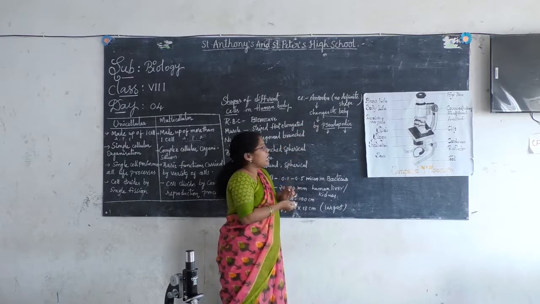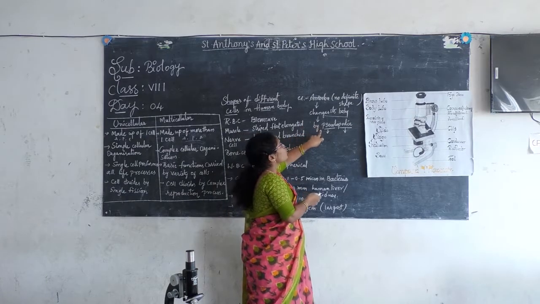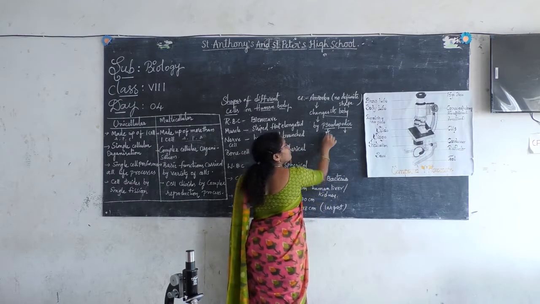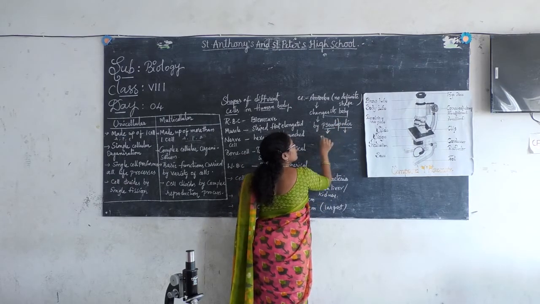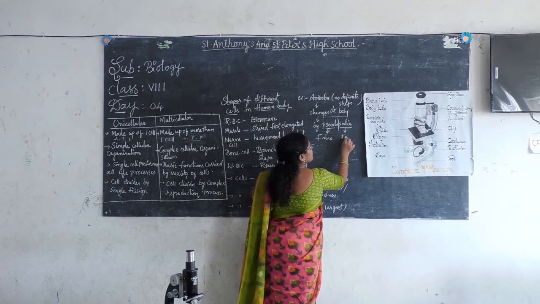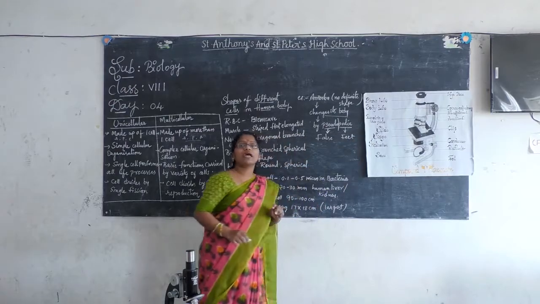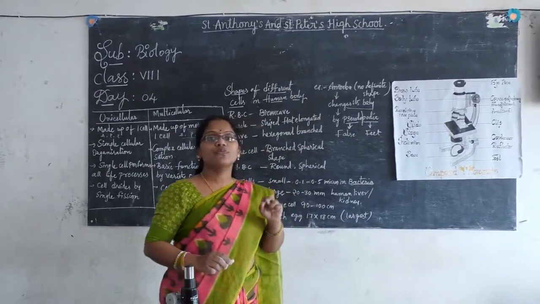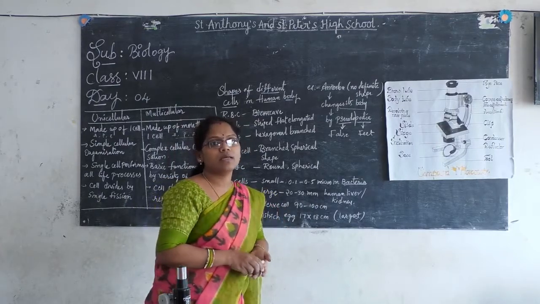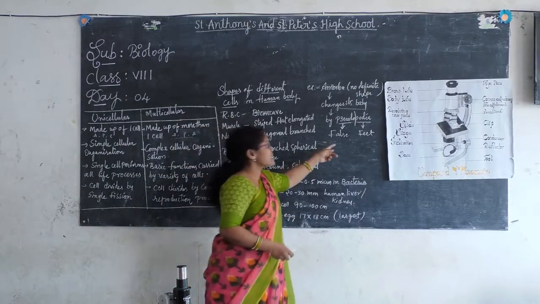What is helping it move? This is called pseudopodia. Pseudopodia: pseudo means false, podia means feet. So pseudopodia act as the false feet of the amoeba to move from one place to another. So why did I give this example?